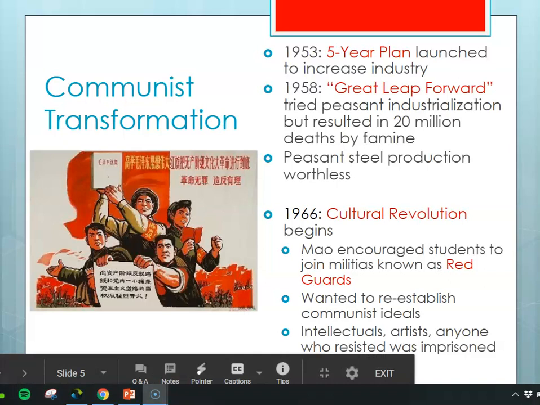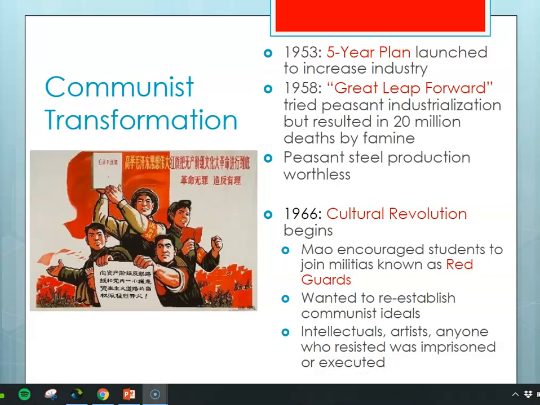In 1953, as part of that plan, they launched a 5-year plan to increase industry, just trying to make more metal like steel, trying to mine more coal, to get oil, to increase the number of factories and so on.